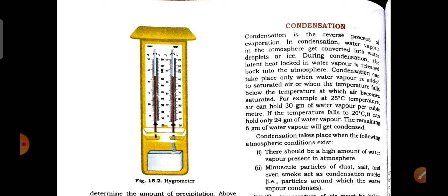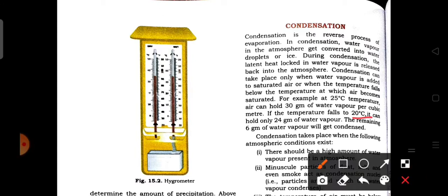For example, if at 25 degrees Celsius air can hold 30 grams of water vapor per cubic meter, then if the temperature falls to 20 degrees Celsius, it can hold only 24 grams of water vapor. So as the temperature decreases, the saturation level of water vapor in the air also decreases. For that reason the remaining 6 grams becomes condensed.